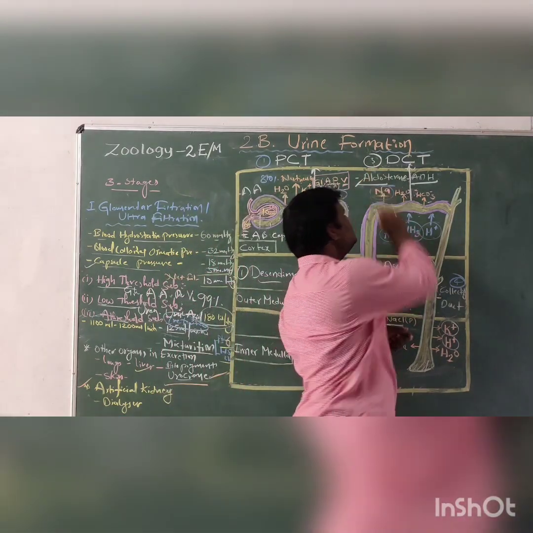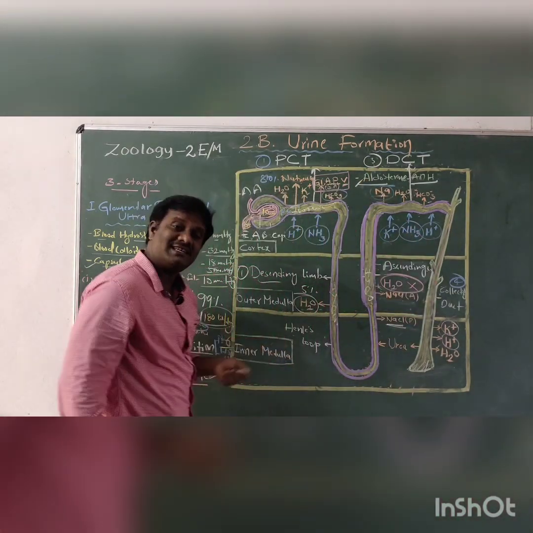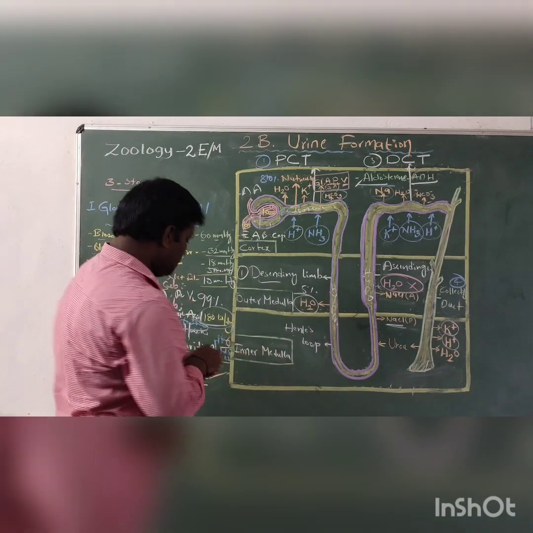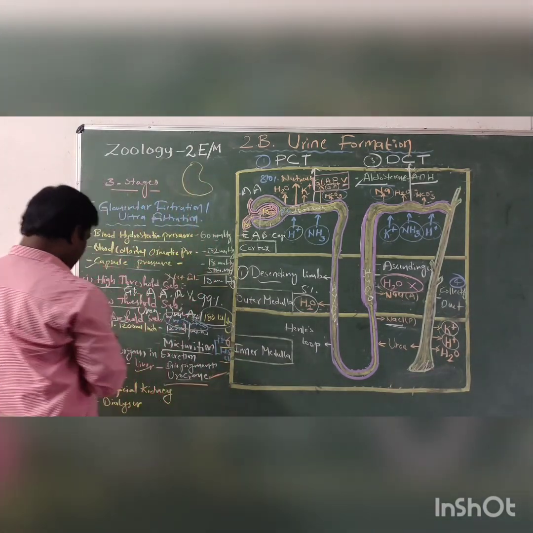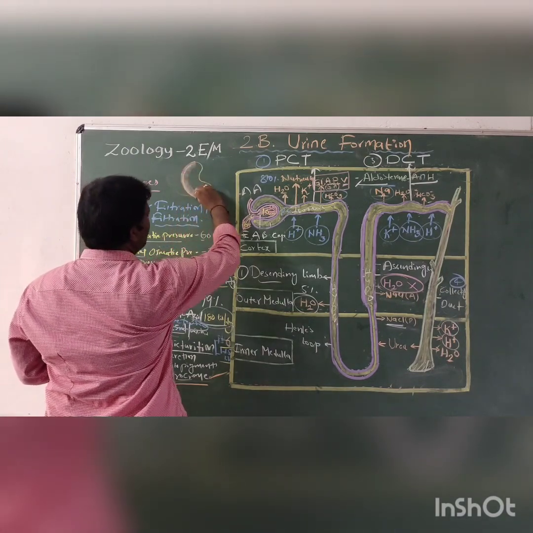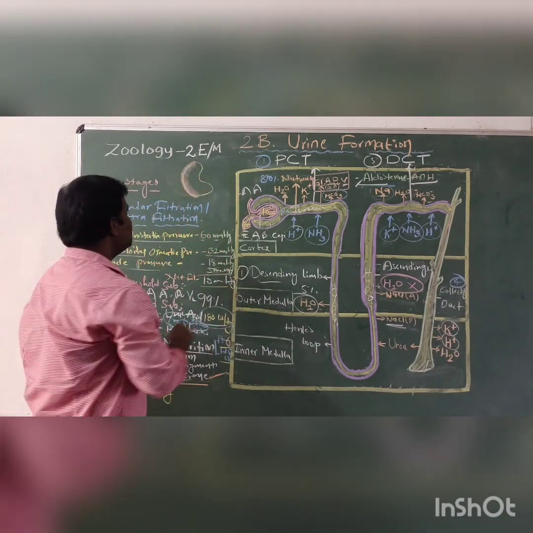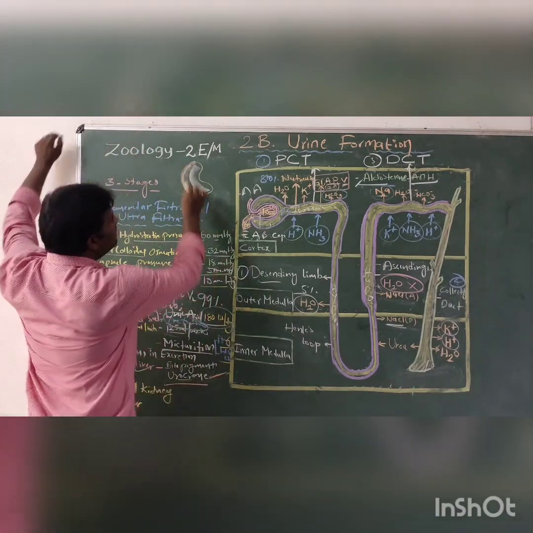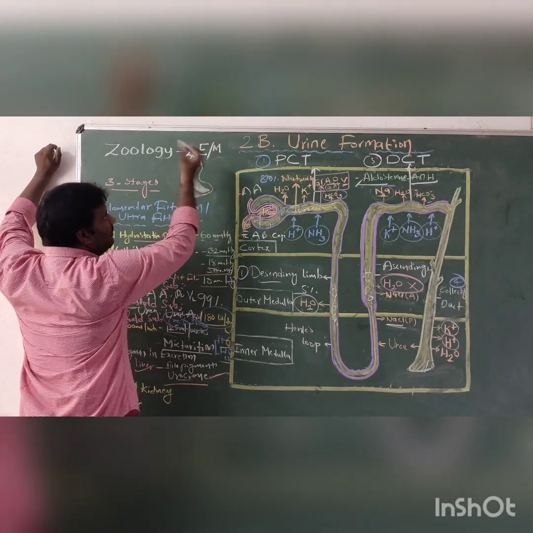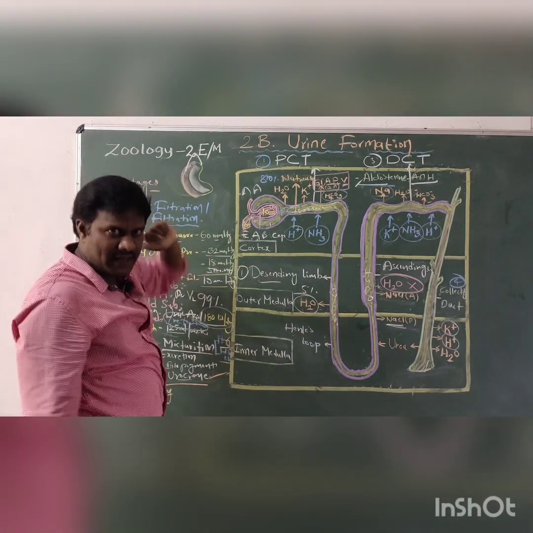One is aldosterone. Where is the aldosterone hormone present? In each and every kidney. The kidney is biconvex. The outer side is called the cortex and the inner side is called the medullary region. On top of the kidney, a cap-like structure is present.